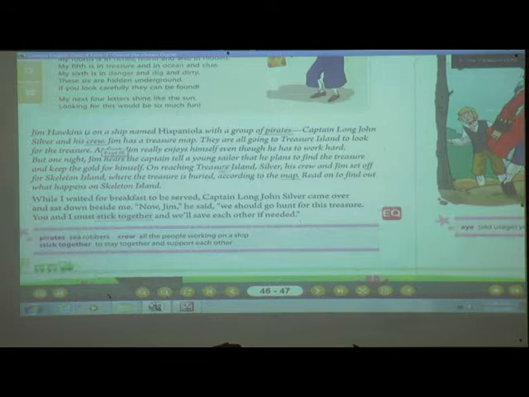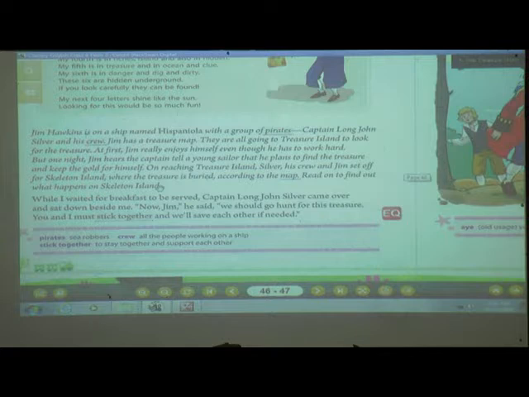So on reaching Treasure Island, now they have reached. Silver, his crew and Jim set off for Skeleton Island where the treasure is buried, and now everyone moves to that island where the treasure is buried according to the map. Now we are going to read to find out what happens on Skeleton Island.